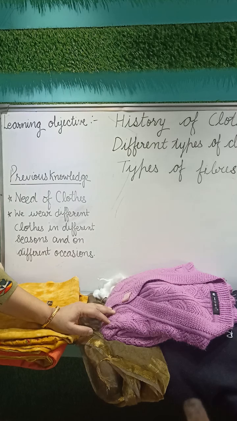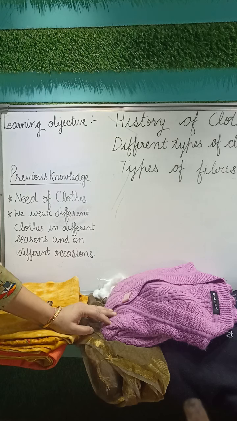What are the advantages of synthetic fibers and what are the disadvantages of synthetic fibers? As I have already told, synthetic fibers can't absorb sweat, so they are uncomfortable, but they are very cheap. They are not costly. They are used to make many things such as carpets, ropes, curtains, and they are easy to maintain. Synthetic fibers are very easy to maintain. They are much stronger and last longer than natural fibers.